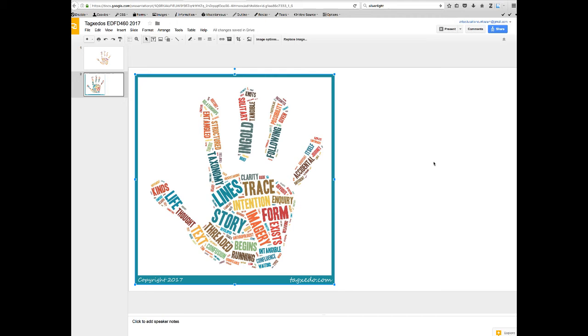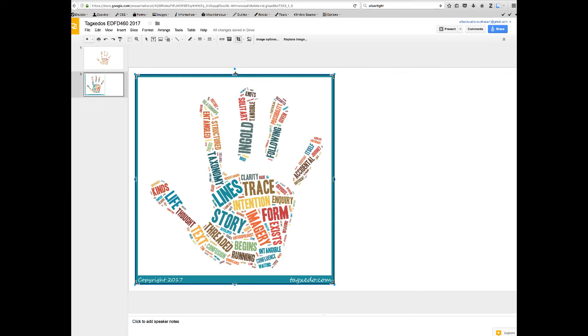I want to make a few changes to it just because I'm a little bit pedantic about the way things appear on my slide. So I'm going to center this, and I'm also going to remove the green border around it. So I'm going to click on the image, and you'll notice that when I click on the image up here, a few more functions appear. So the first thing I'm going to do is click on crop, which is this one here. It says crop image. I'm going to click on that, and I'm going to remove the border.